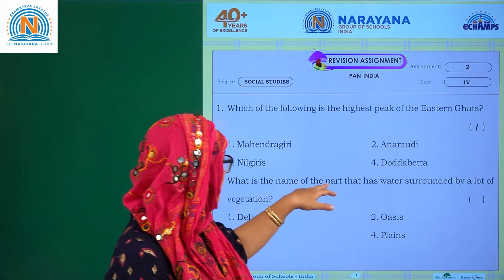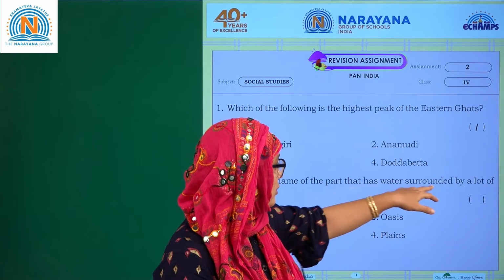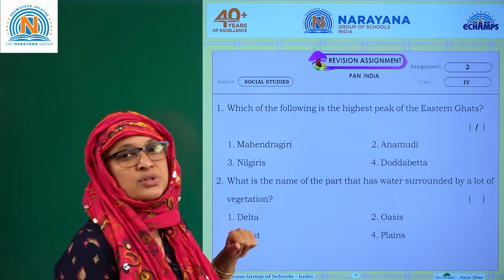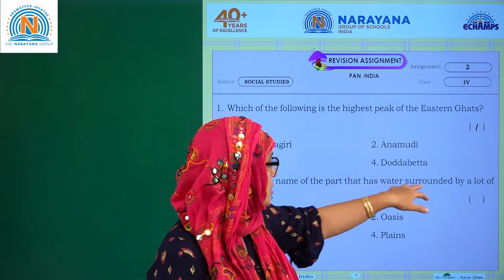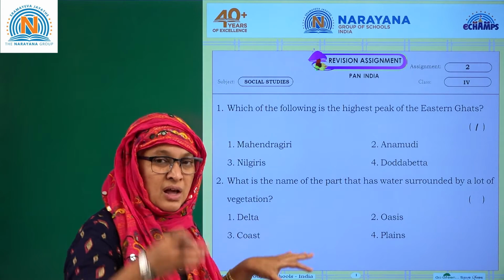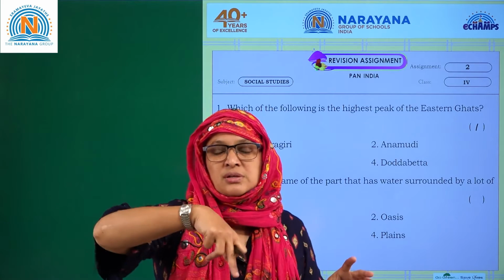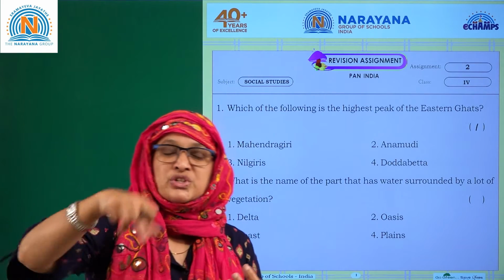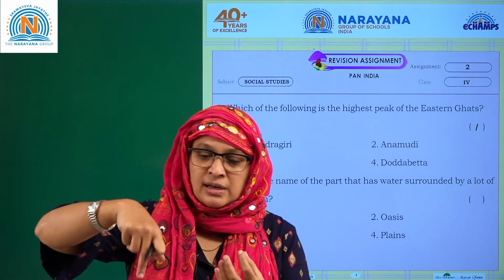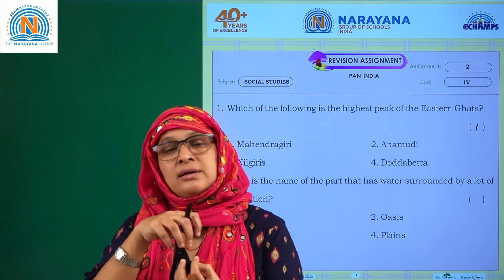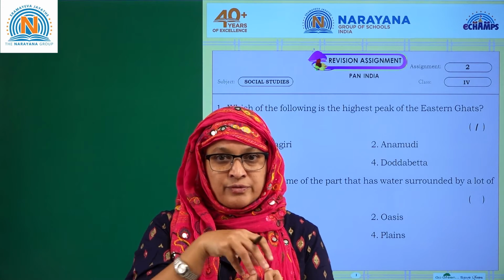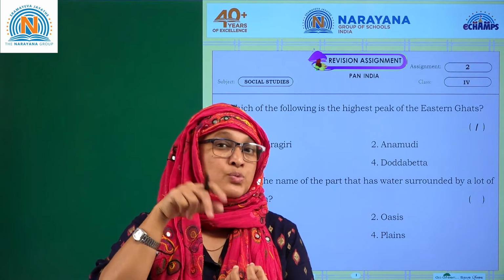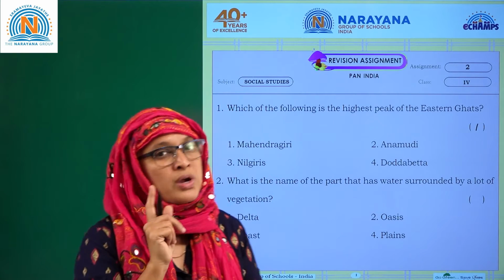What is the name of the part that has water surrounded by a lot of vegetation? When they talk about vegetation around water bodies that you can find in a desert region, that is an oasis.